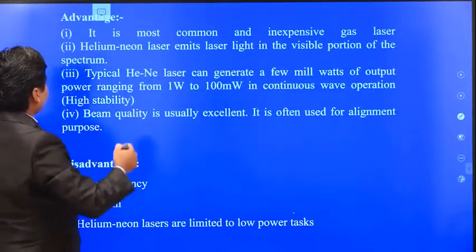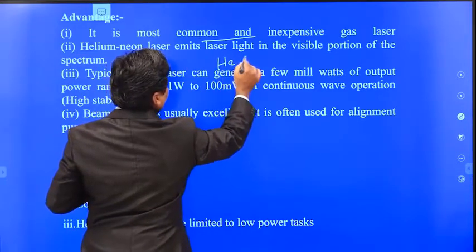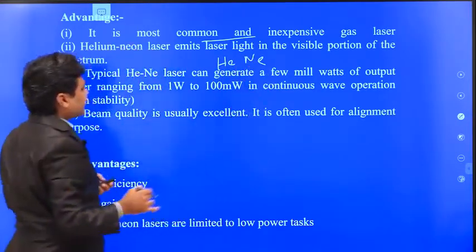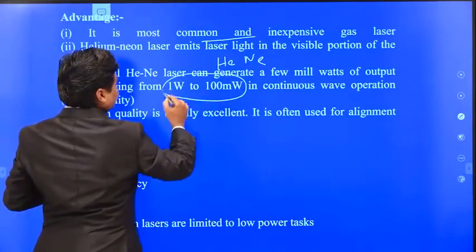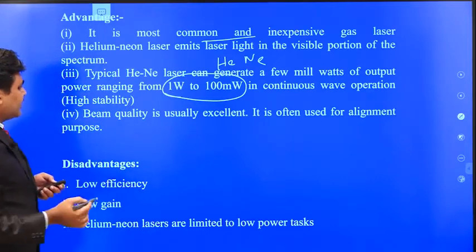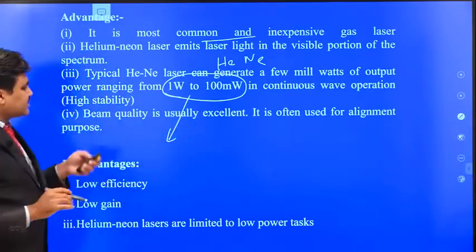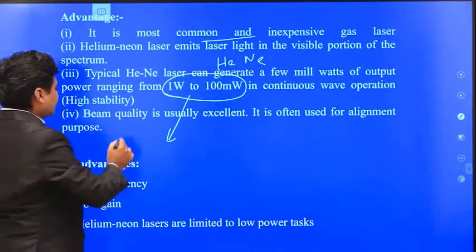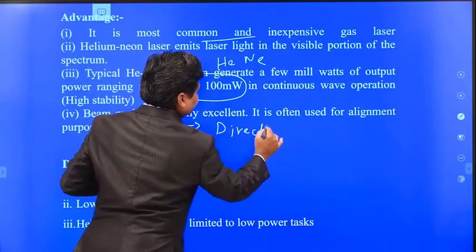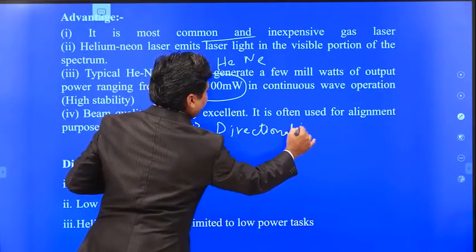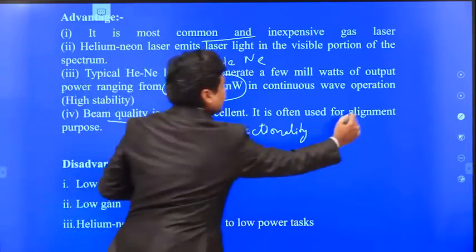The main advantage of this laser is that it is very inexpensive, because we are using only helium and neon gases. Since this process is repeating, it gives a continuous laser. The output power is only about 1 watt to 100 milliwatts, which is very low power. The beam quality is high because the directionality of this laser is very high, so it is often used for alignment purposes.